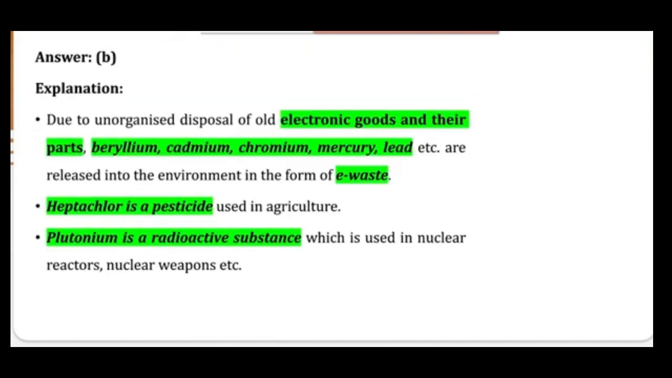Here are certain things you can go through, because these are the substances which can generate e-waste: beryllium, cadmium, chromium, mercury, lead. The question was about what cannot generate e-waste. That is heptachlor, which is a pesticide, and plutonium, which is a radioactive substance. Now we can move further with question number 8.